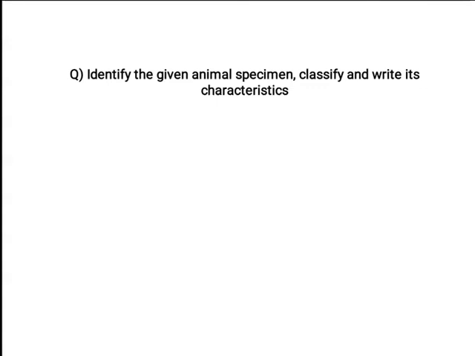Let us begin. The most frequently asked type of question from this chapter is: identify the given animal specimen, classify and write its characteristics. Many examples are there in the book. Let us see some prominent examples from phylum Chordata.